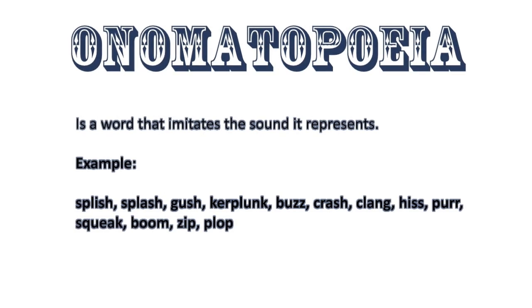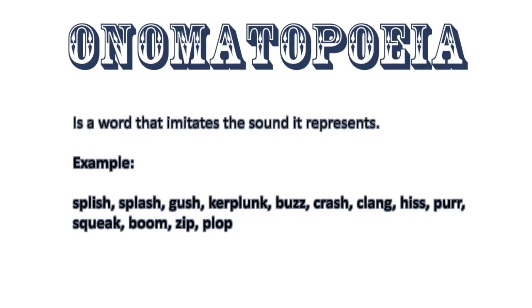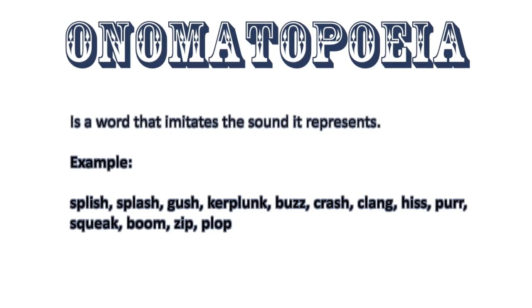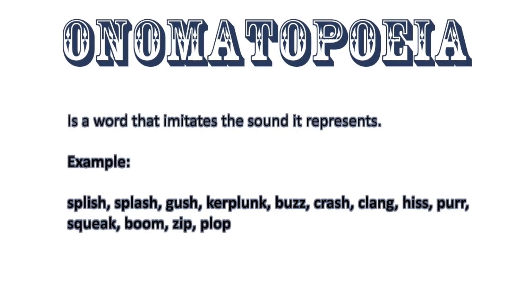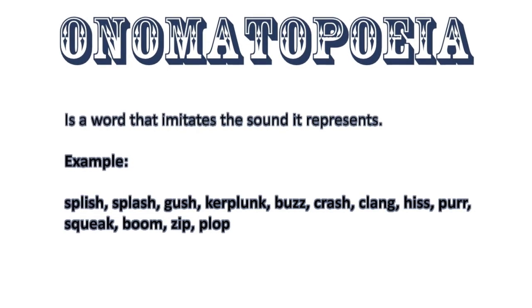Onomatopoeia is a word that imitates the sounds they represent. For example, zip, buzz, splash, zoom. All these words are spelled exactly as they sound.